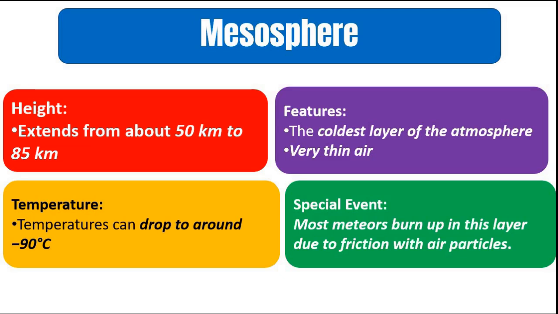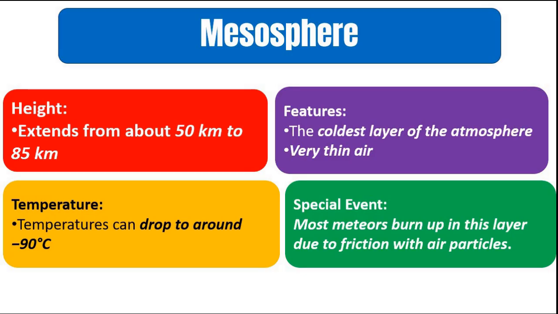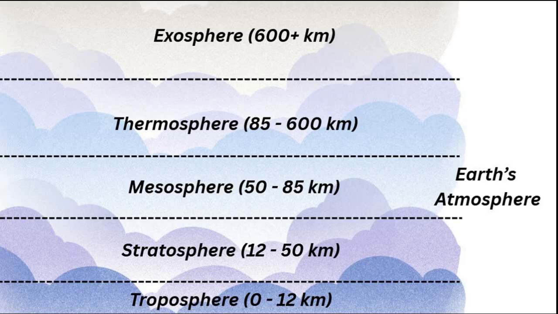So we'll continue our discussion related to layers in the atmosphere, the different layers in atmosphere. We covered troposphere and stratosphere in the previous video. In this video, we'll start from the next layer, which is mesosphere. So the mesosphere is the next layer after stratosphere, which is from 50 kilometers to 85 kilometers from the surface of the earth, in that range.